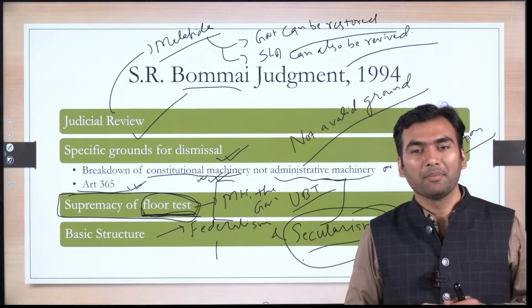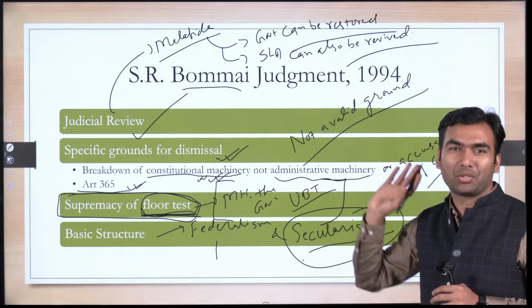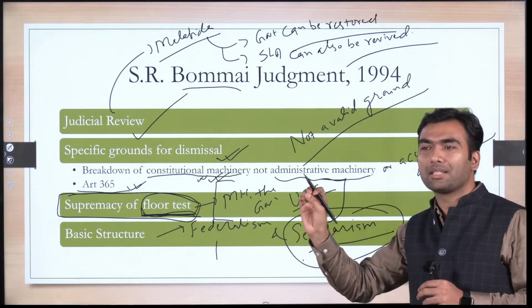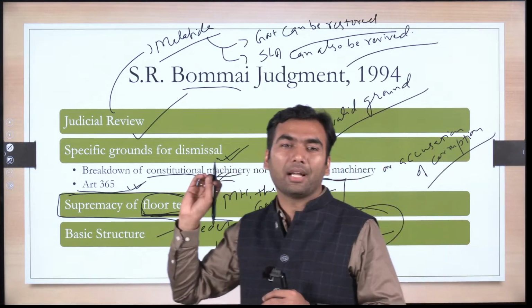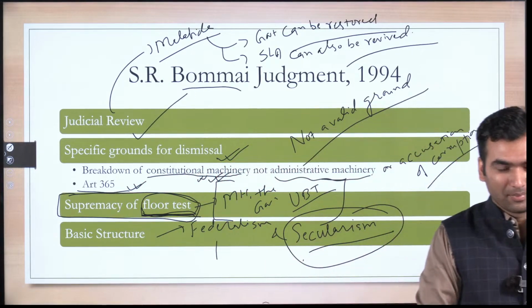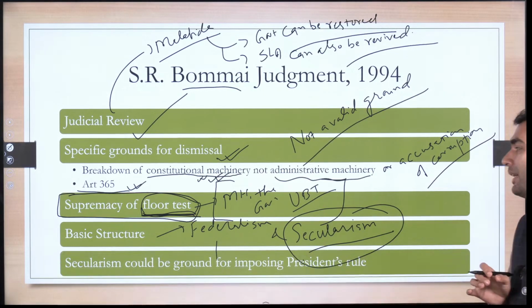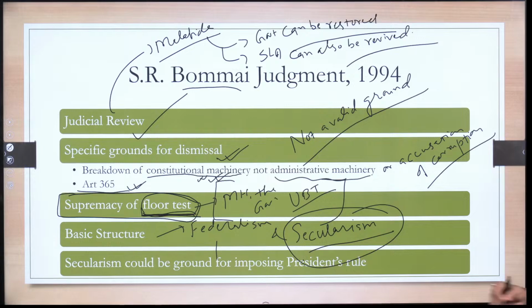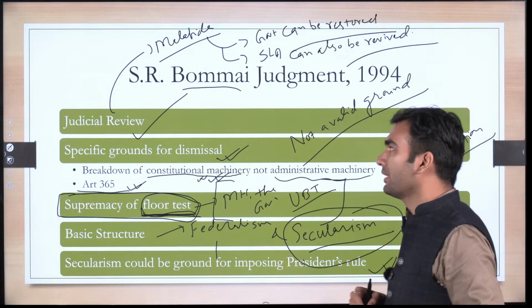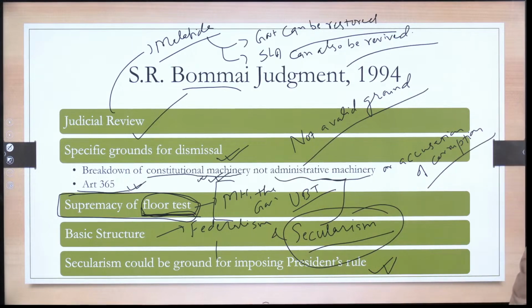We study all this, but his government was not restored. The president rule was considered valid and constitutional in Karnataka at that point of time. Okay. Next is that secularism is a ground for imposing president rule. That's what I was telling you. But this judgment has had a very far-reaching impact.